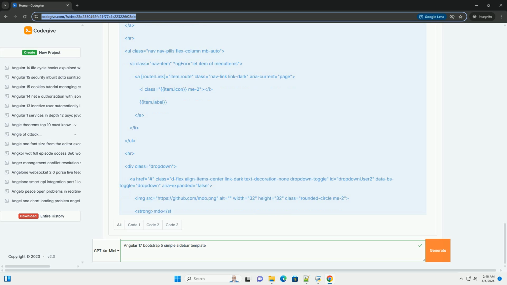1. Import Bootstrap CSS in angular.json. Open the angular.json file in your project's root directory. Find the styles array within the build section. Add the path to the Bootstrap CSS file.